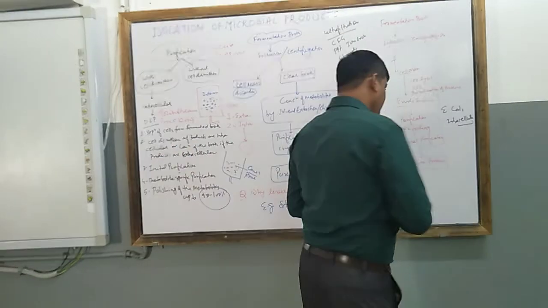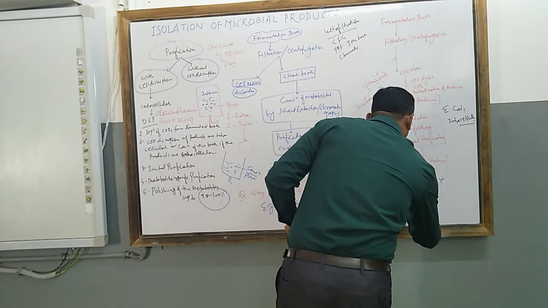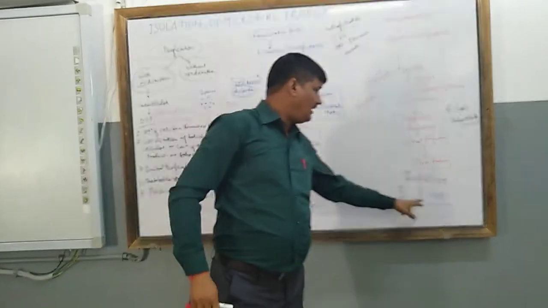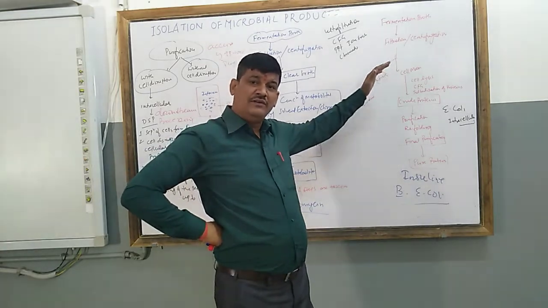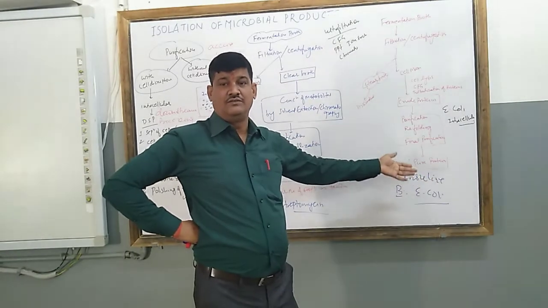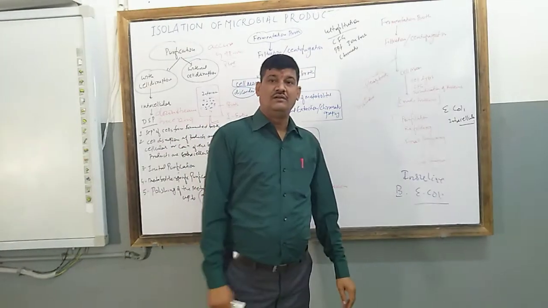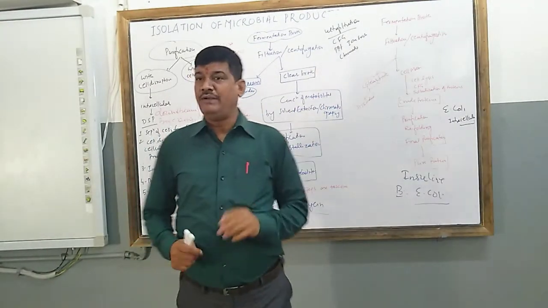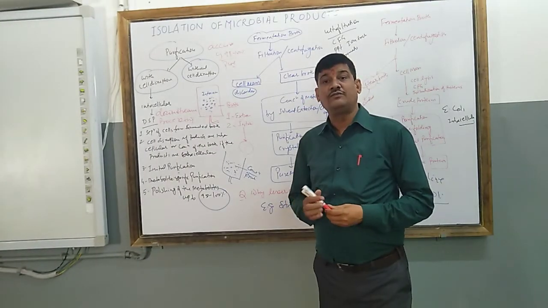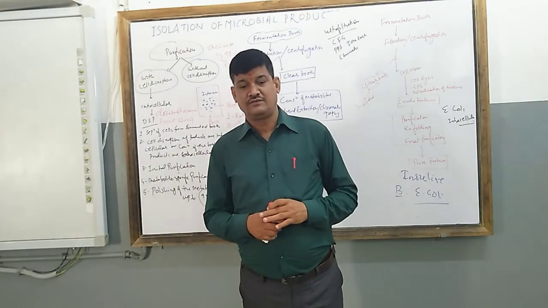You will obtain the pure protein that we call insulin from the bacterium E. coli. From its body it is extracted and now it is commercialized for therapeutic uses or further application in the markets. So this is the method of obtaining or isolating the microbial products which we are culturing in the fermenters or bioreactors. Thanks for watching.